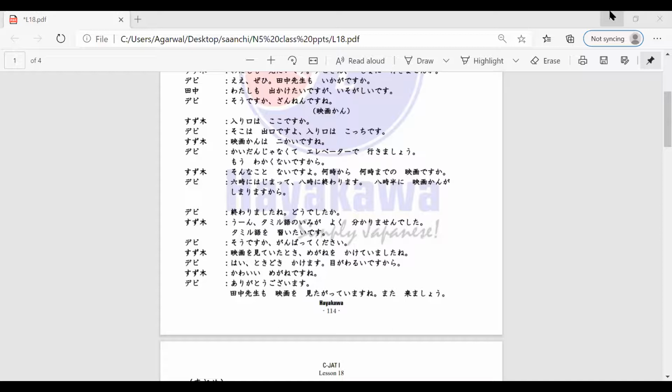It says, dash ega o mini ikimasen ka, right? So the answer will be